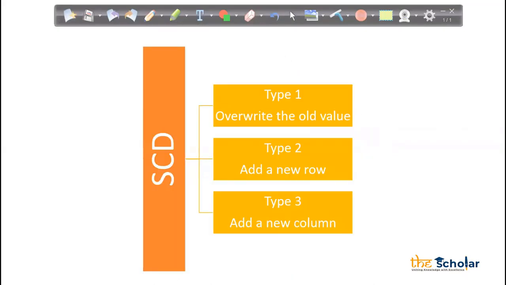So these are the different SCD types. SCD1, override the old data. SCD type 2, add a new row, right? SCD type 3, add a new column. Just the previous location I am maintaining the data, so that is SCD3.